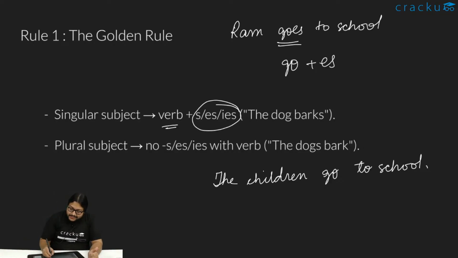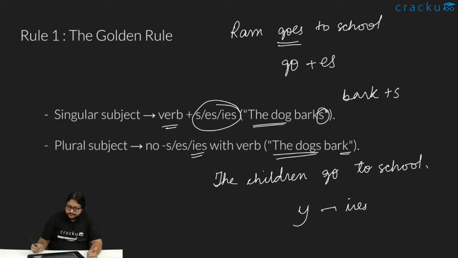In the example sentences we've written, the dog barks. See, one dog, it barks. They've used an S. Bark is the verb plus S. However, when it's the plural subject, the dogs, it becomes bark. No S, ES or IES. IES is essentially for words that end with Y. The Y is replaced with IES.